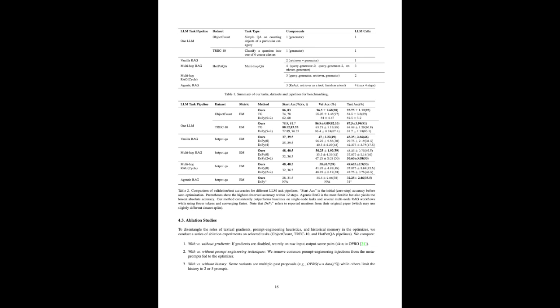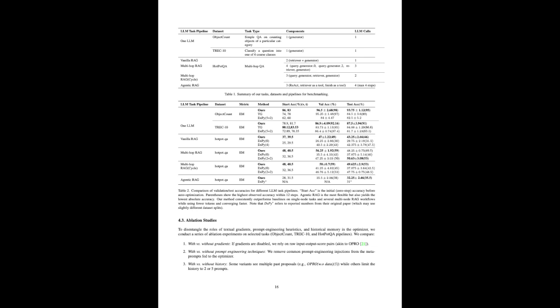What happens next? Then you provide some initial prompts for each LLM component. These don't have to be perfect, they're just a starting point. LLM AutoDiff will take it from there. You also need to provide the training data, in this case, a set of questions and their corresponding answers. This is what the system will use to learn and optimize the prompts. It's like giving the system a rough draft of the instructions and a set of practice problems. And then LLM AutoDiff takes over, refining those instructions based on how well the system is performing on the practice problems.